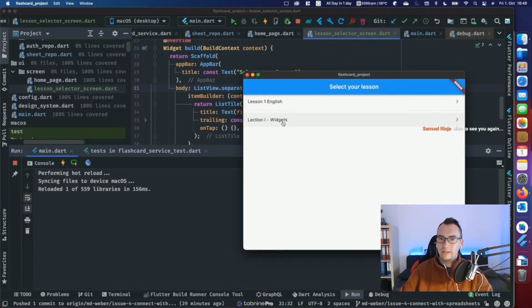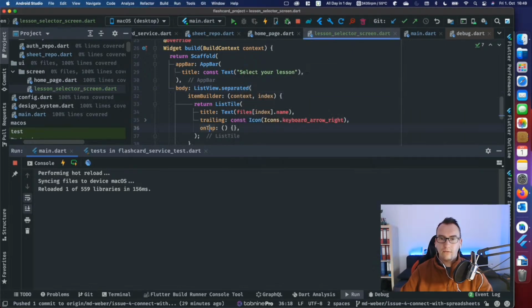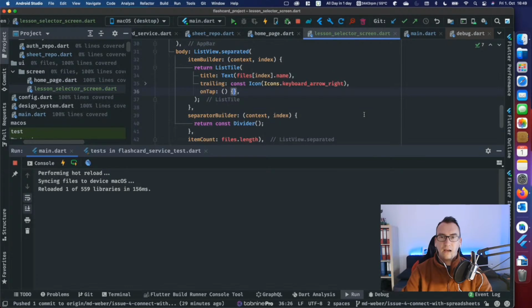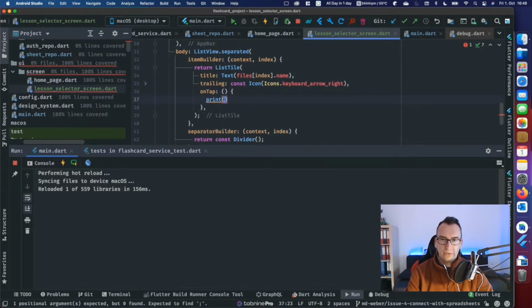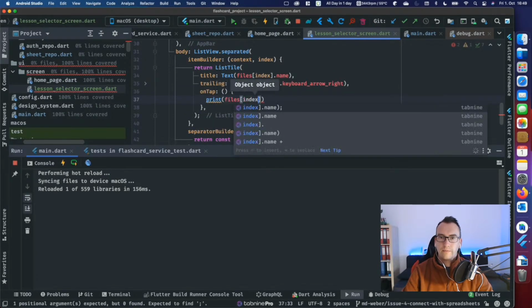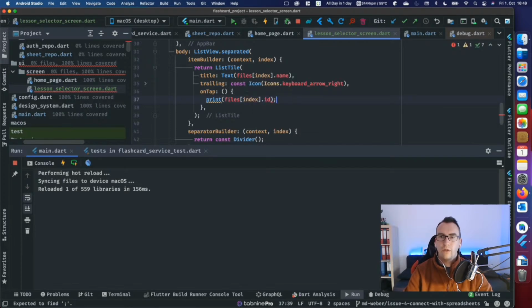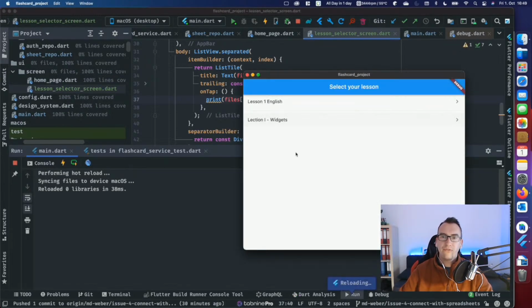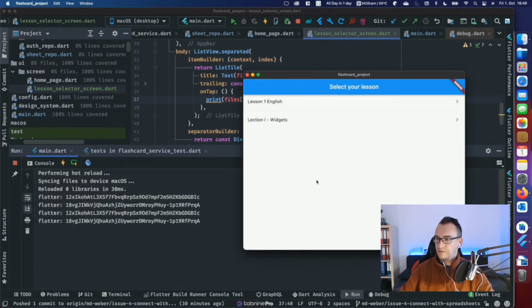We can select our different values, and as you can see, thanks to the list tile and the on tap that I added to it, we can already see that something is selected when I hover with the mouse over it. That comes from Flutter itself. I don't have to implement anything for that. And if I tap it now, I want to print from the file's index the ID. It's not much, but I just want to verify that it works correctly. So I should always get different ones.